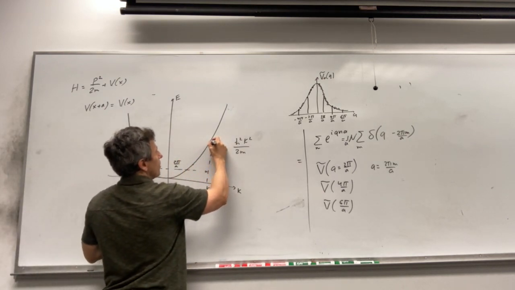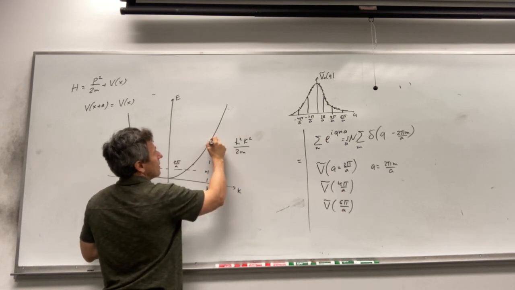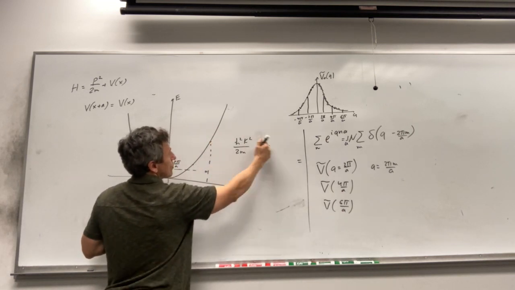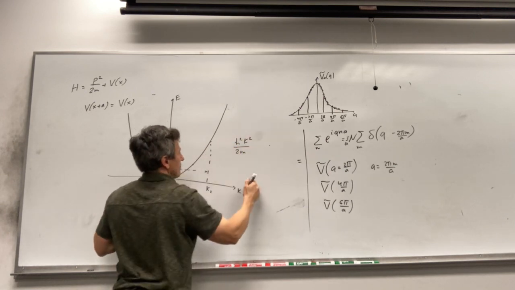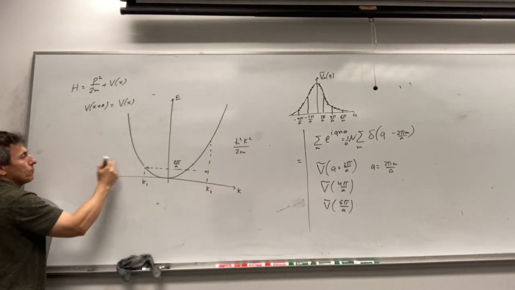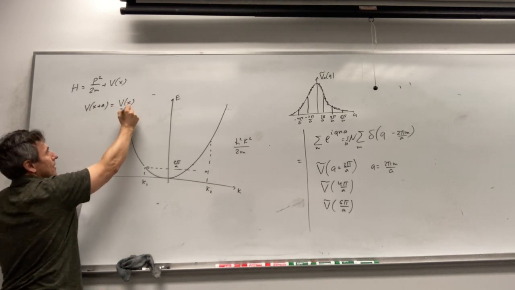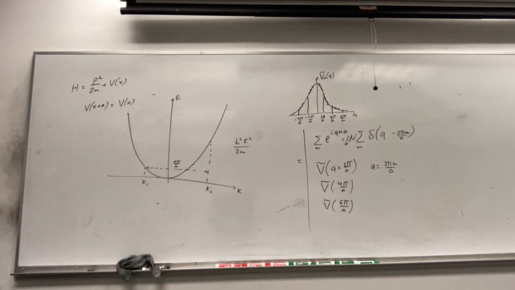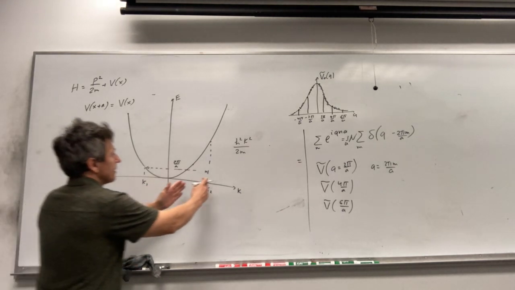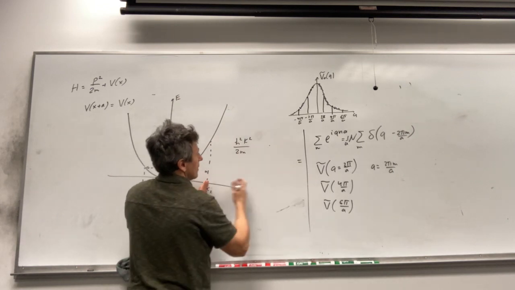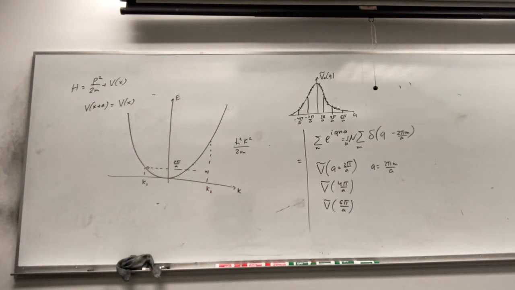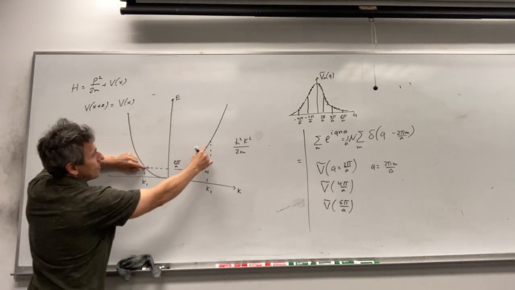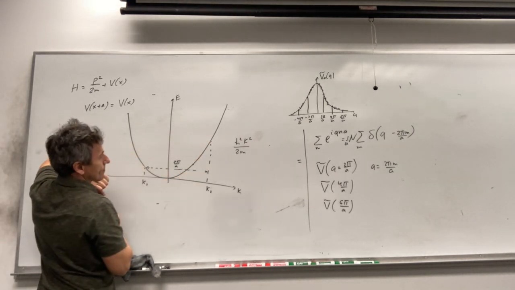Then if you look at this point K2, it will be coupled to another state at the distance 2 pi over a, which has this energy. And so on, and in this direction it will be again 2 pi over a, coupled to another state. So we have some discrete points, and we have coupling between all these discrete points. If the periodic potential is very weak, we don't need to consider coupling with all other states, so you can consider only coupling between the nearest states, k1 and k2.